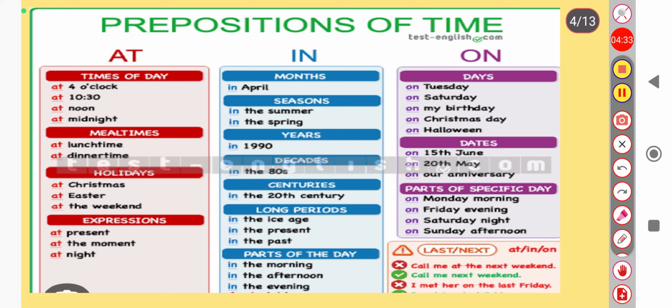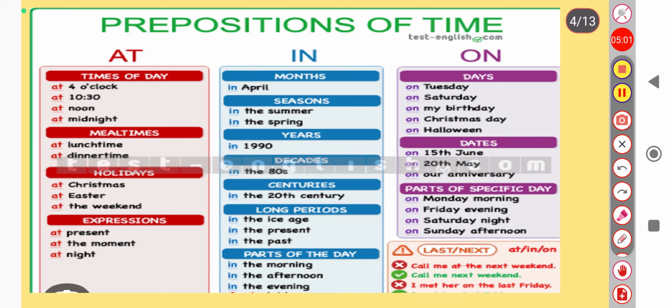Okay, so when we have to talk about days, like on Tuesday, on Saturday, on my birthday, on Christmas day. Okay, so again when we have to talk about dates, like we Indians celebrate our independence on 15th of June, on 20th May, or we can say on our anniversary. Okay, so such are the examples here. In such cases we have to use on.